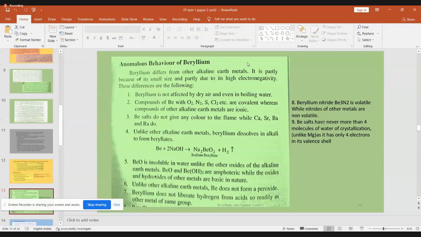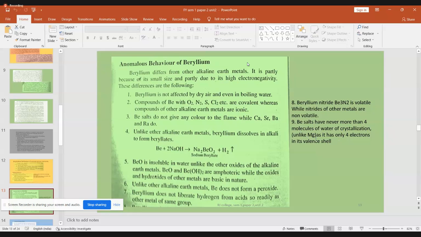And beryllium salts always have 4 water molecules of crystallization. That is, it becomes hydrated, and the maximum capacity is that it can take 4 water molecules with it. Beryllium salts never have more than 4 water molecules of crystallization because it has only 4 electrons in the valence shell. Whereas the other elements are able to take more than 4 water molecules of crystallization.